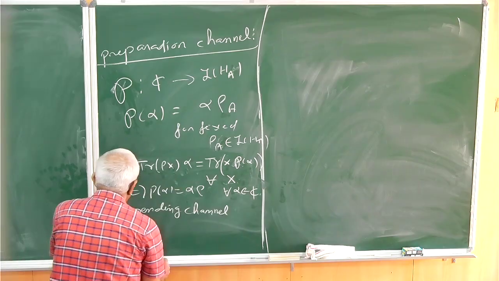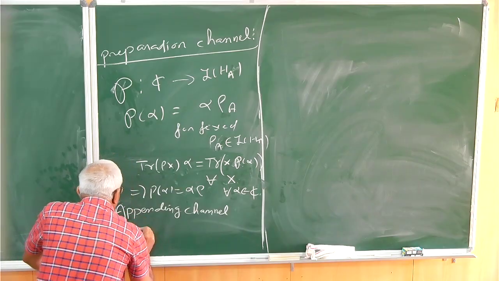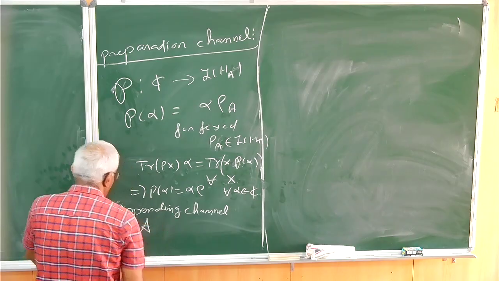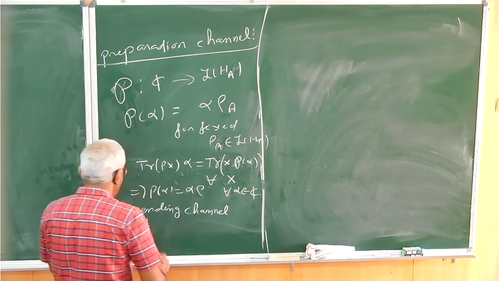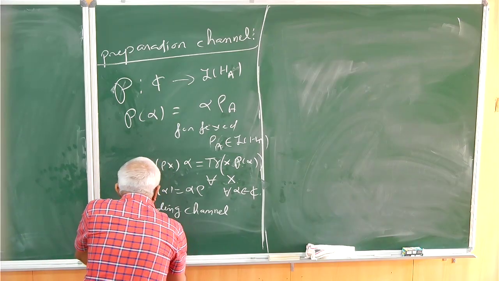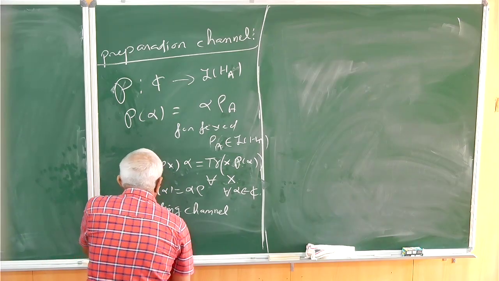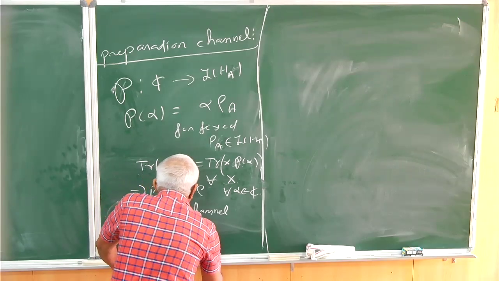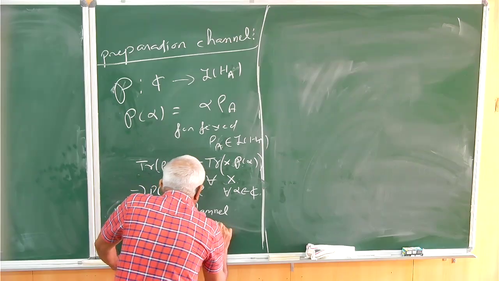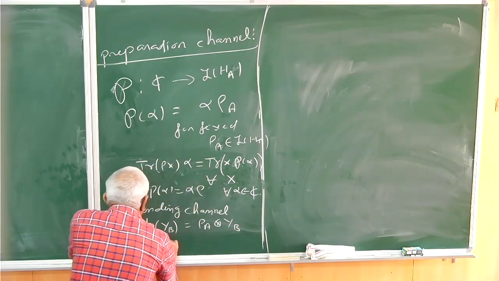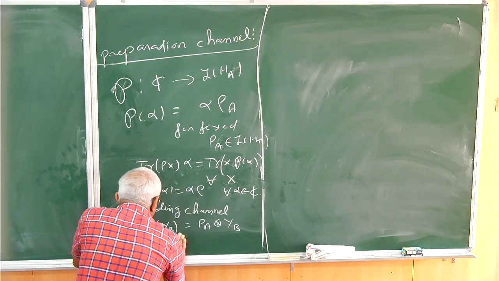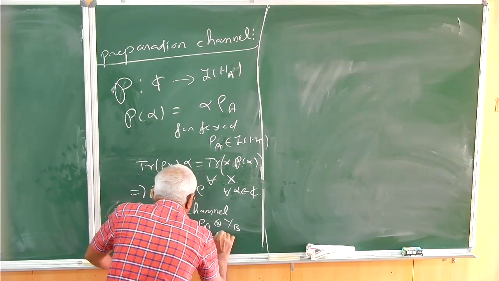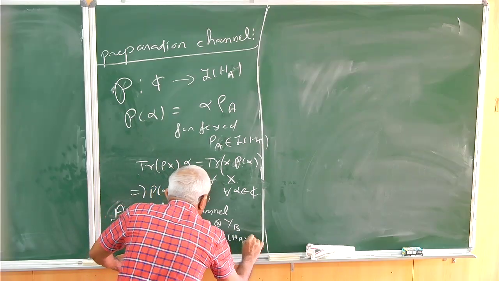It is just the appending channel. So maybe A, I don't know whether it is the right notation, A of any Y acting on B is equal to rho A times Y. A is a map from L of HB to L of HA tensor HB.